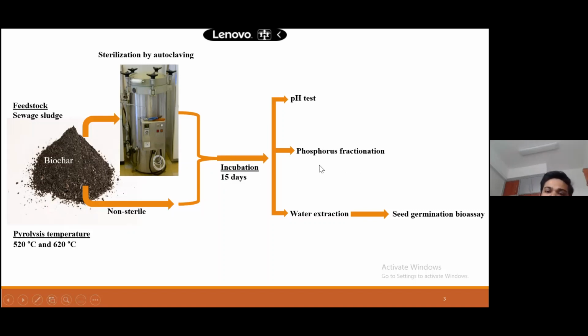And then we tested pH, phosphorus fractionation, water extraction. And we extracted the biochar with water, and then we tested the seed germination with tomato seeds. I will tell everything in details.